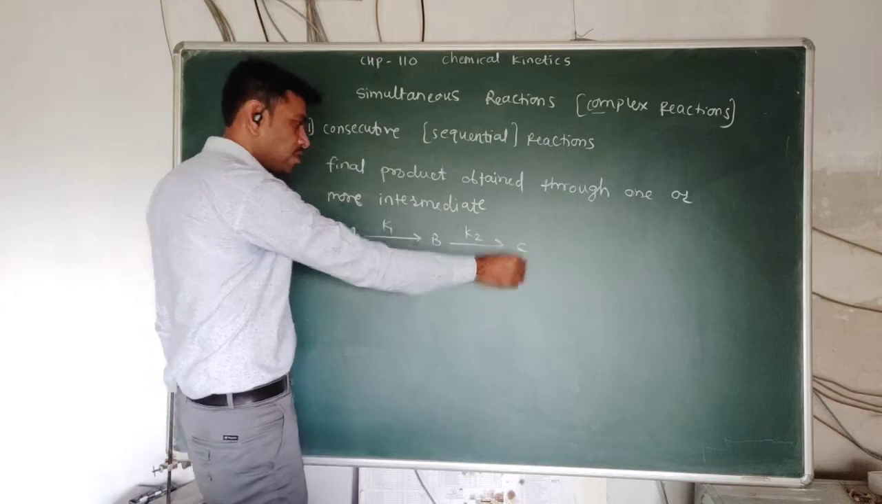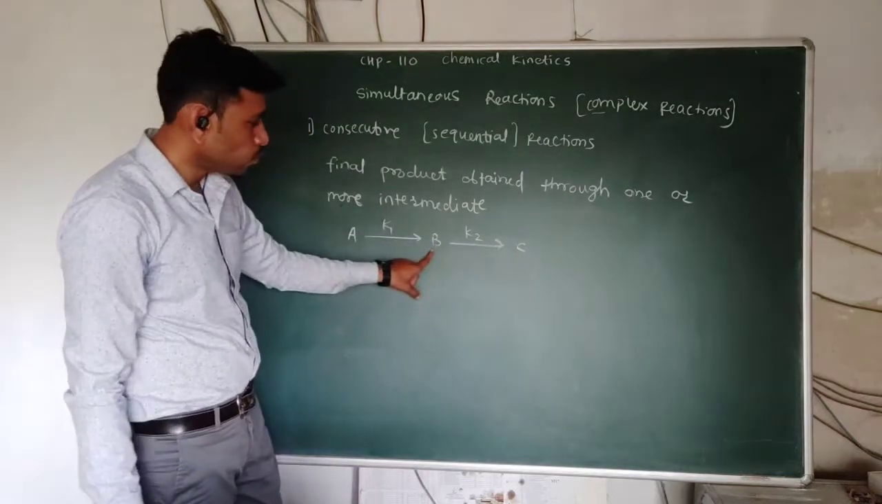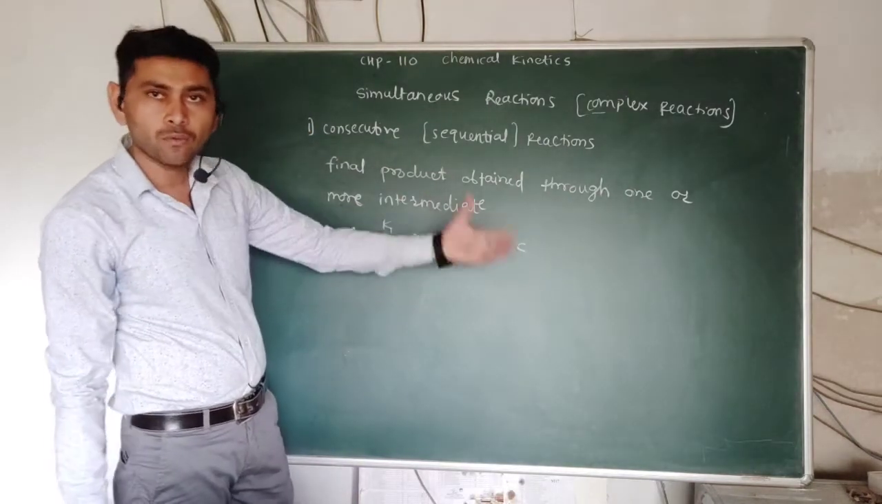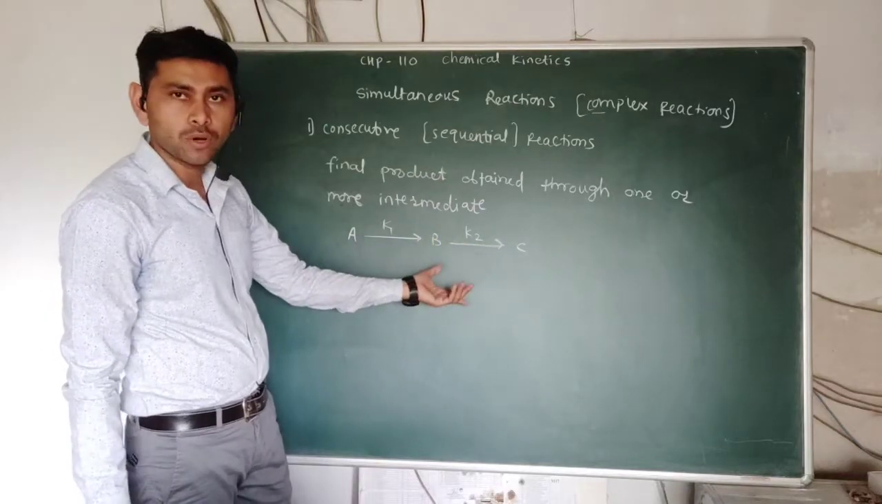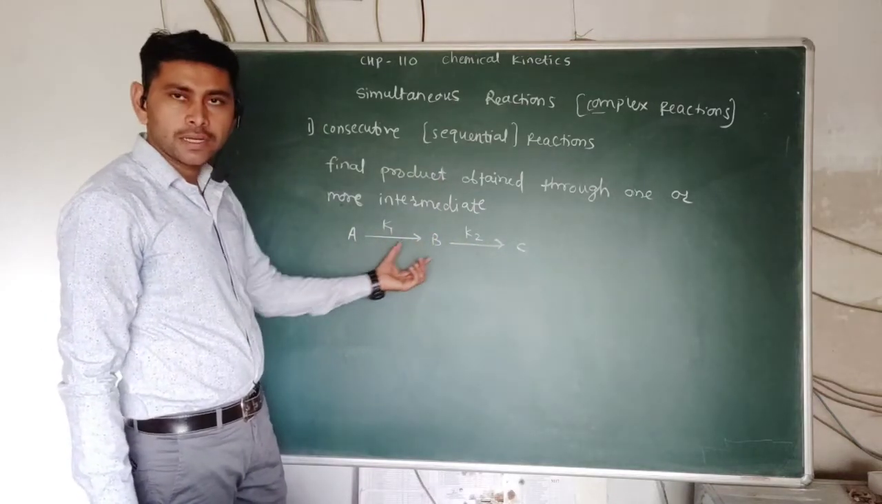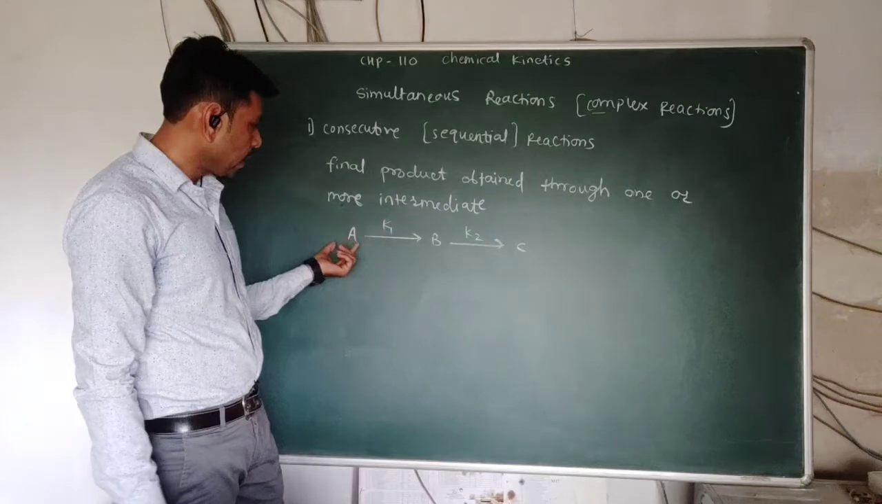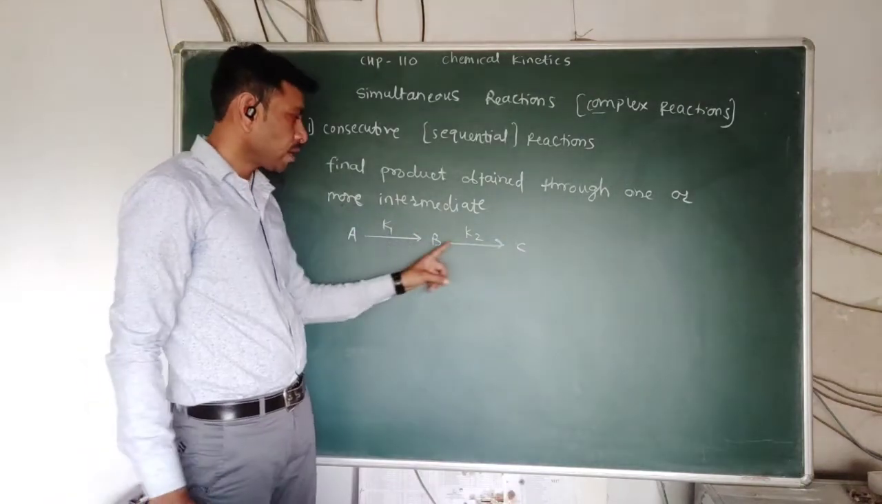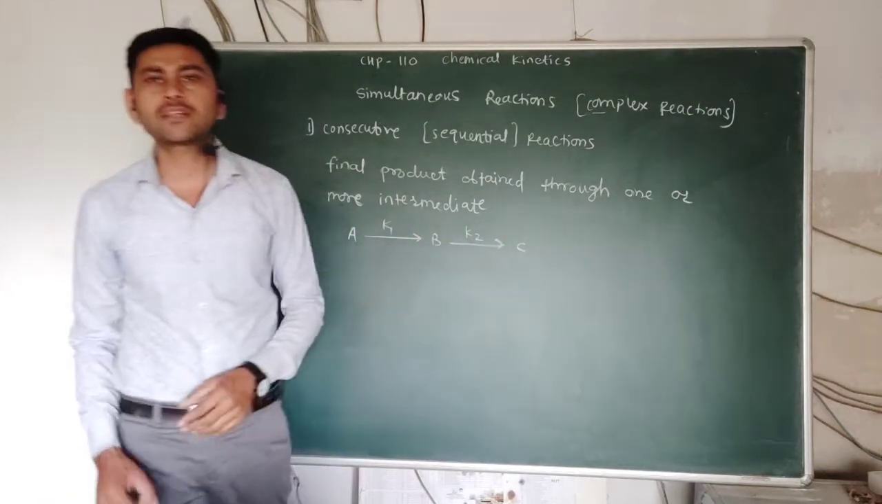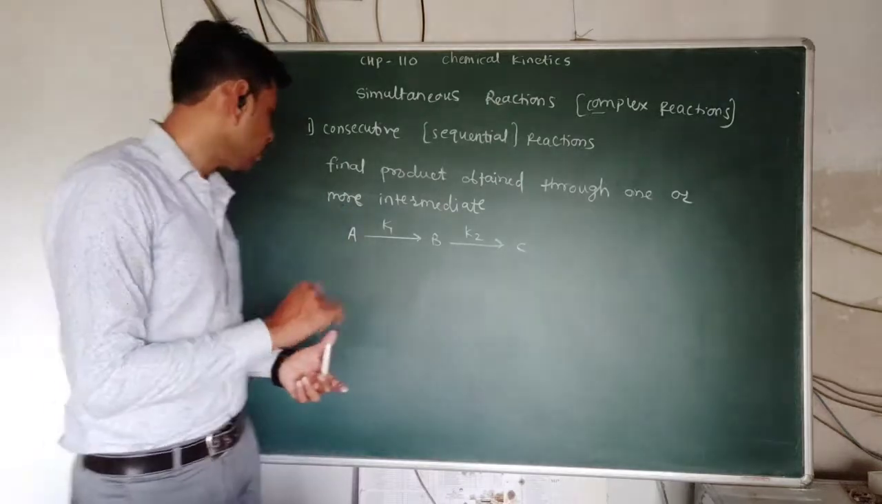So the final product is C, which is obtained through one intermediate step. There may be more intermediate steps, but we have taken only one intermediate here. So A is converted into C via B. Such reactions are called consecutive reactions.